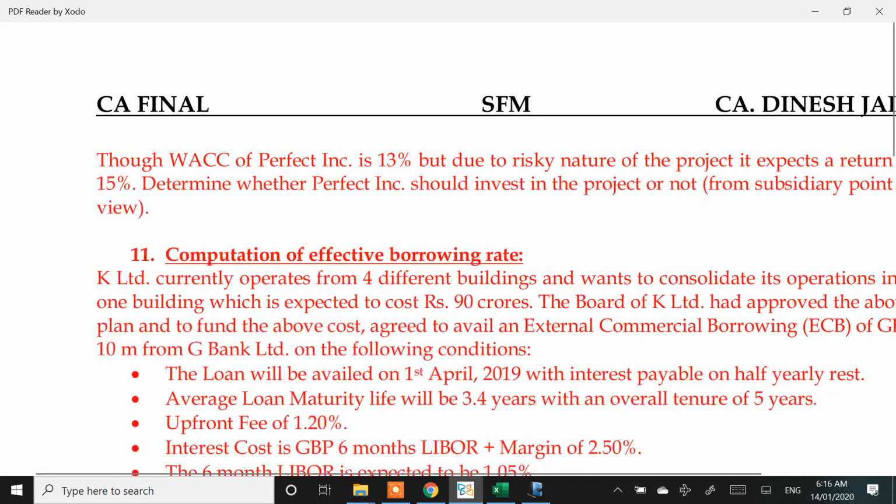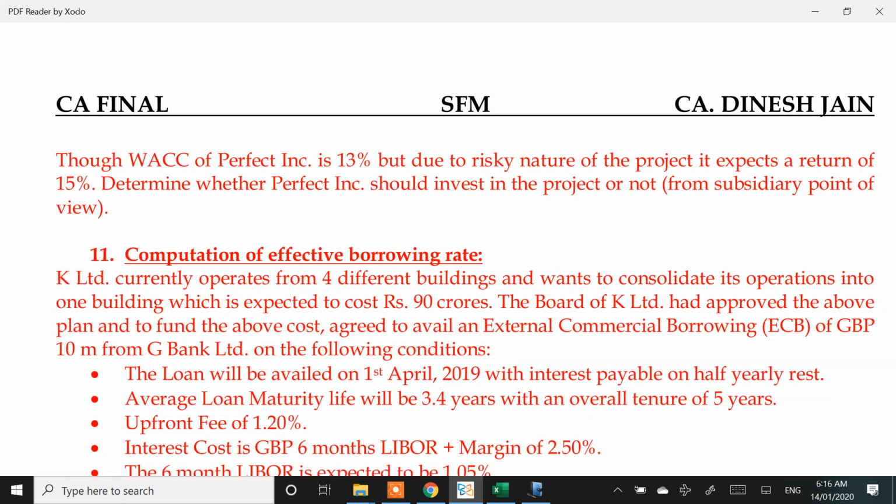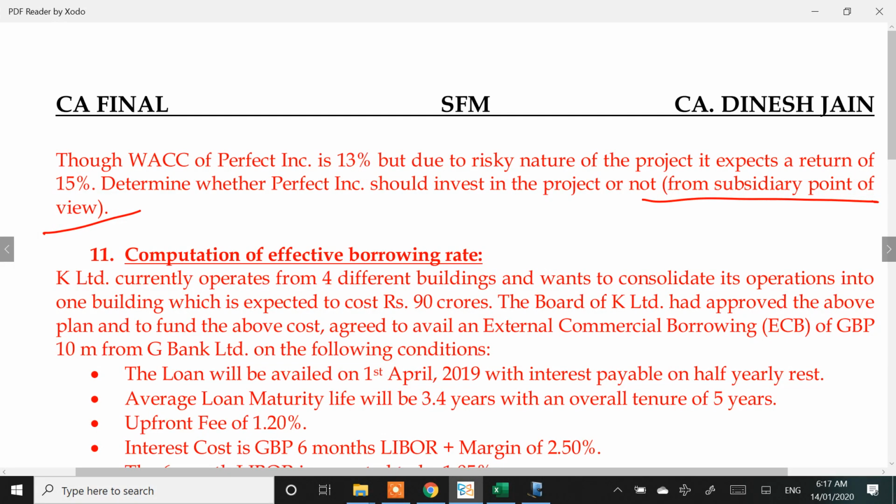So WACC of Perfect Inc. is 13%, but due to risky nature it expects a return of 15%. So the parent is expecting a return of 15%. Determine whether Perfect Inc. should invest in this project or not from subsidiary point of view. Should invest in this project or not is the final requirement.